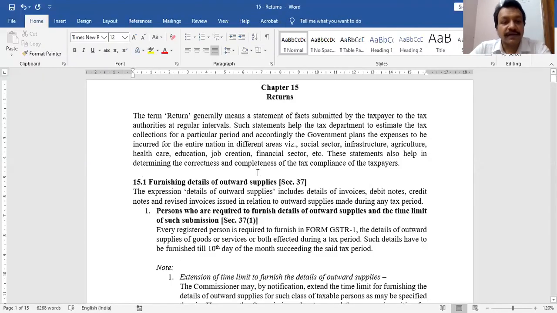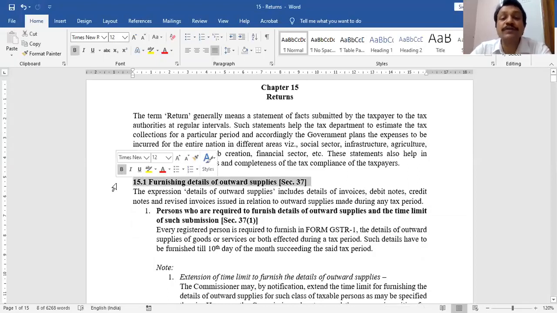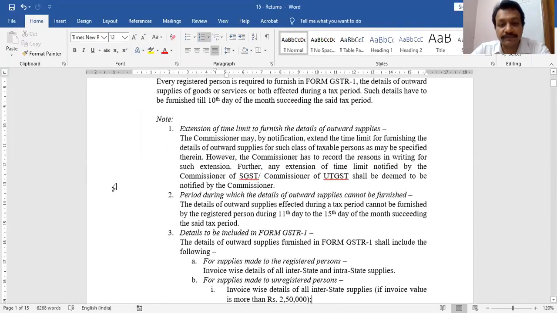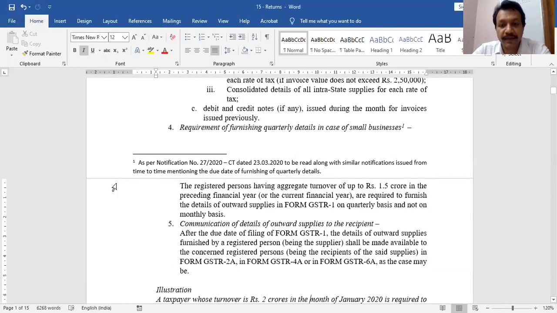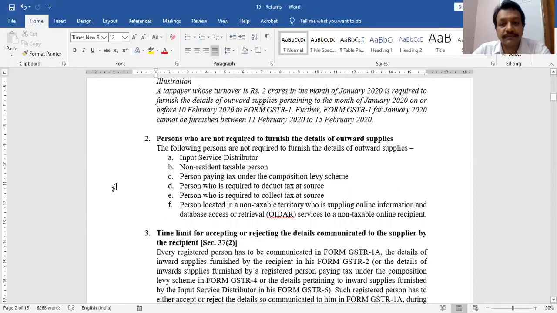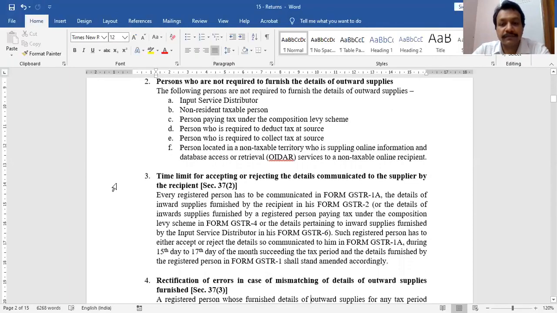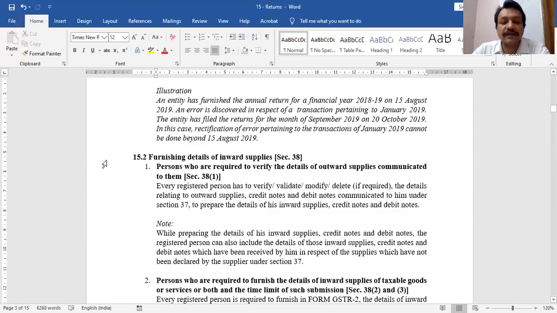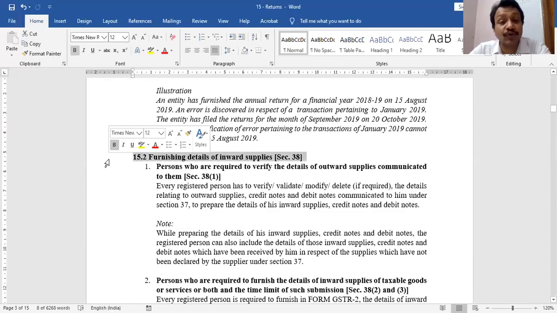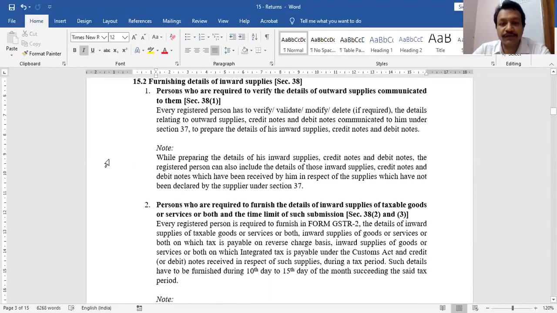Okay, let me discuss. Rather than discussing the table now, let me discuss the concepts with you. I have covered section 37, outward supply. Do you know which return form this is? It is GSTR 1. That's it. This is what you need to learn in GSTR 1: section 37 talks about outward supply, furnished in GSTR 1. Section 38 talks about inward supply, furnished in GSTR 2. For the time being, GSTR 2 is on hold in India. It is inward supply, section 38.